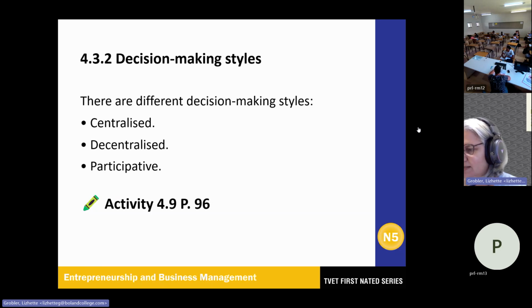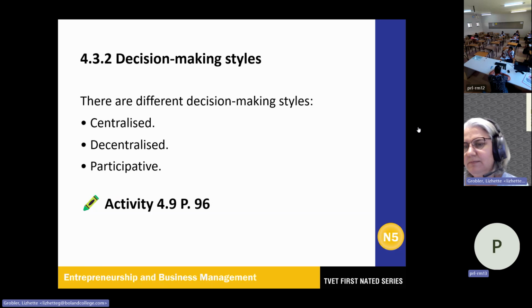This one matches C, policy decision making for the long term. Number 4, decentralized decision. This one matches A, normally done according to function, for example, finance or marketing. Number 5, tactical decision. This one matches F, made by middle management.